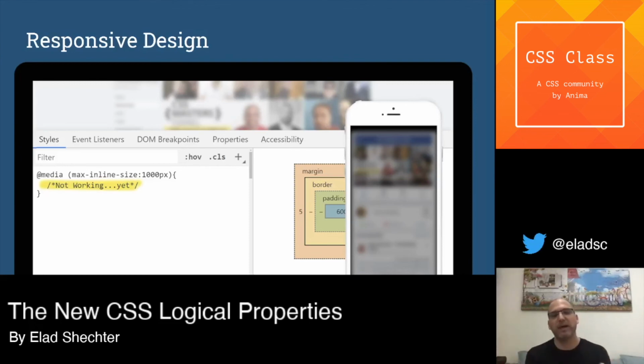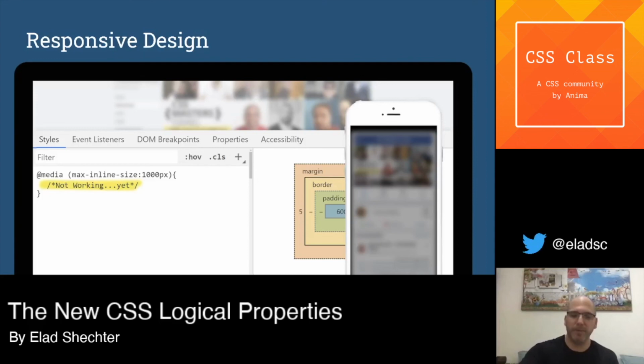And instead of writing max-inline-size, you can write max-width with 1000 pixels. But if you want to create a website that works for English, Arabic, Japanese or Mongolian, you cannot create it with these media rules. And this is really a big problem, and I hope someone hears me, because I try to deliver it to the W3C one way or another, but there's still no solution for this problem.